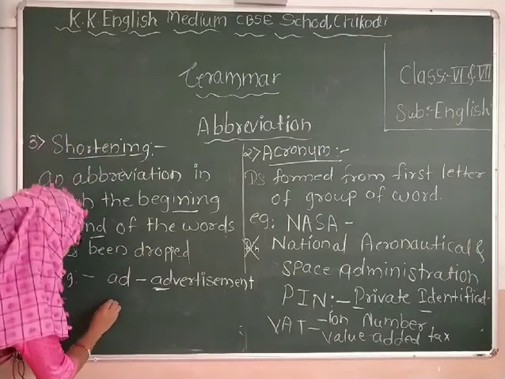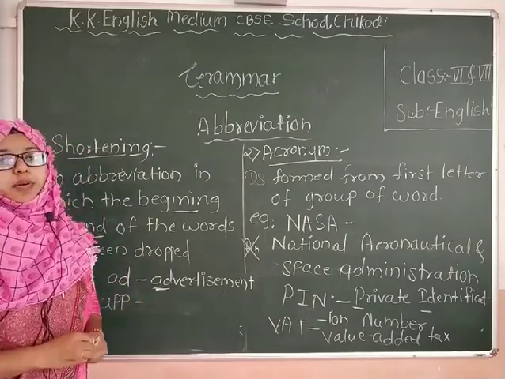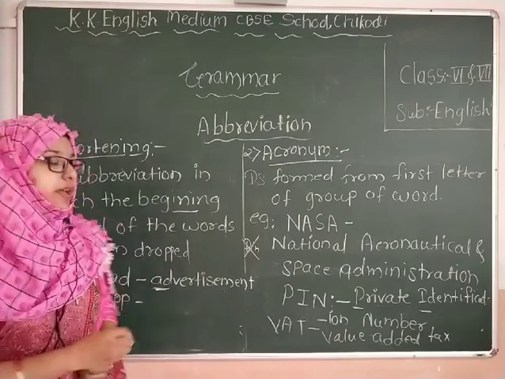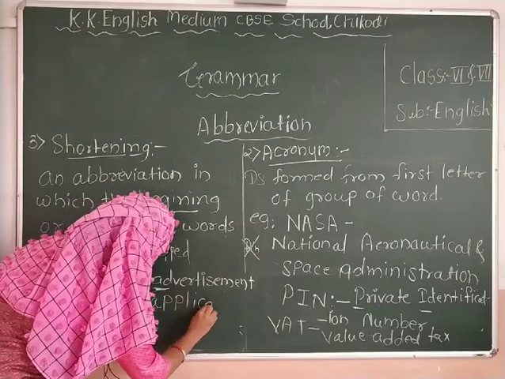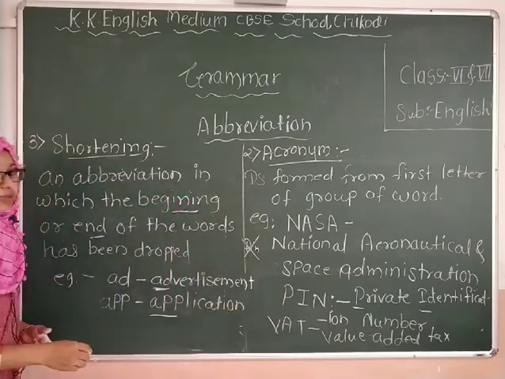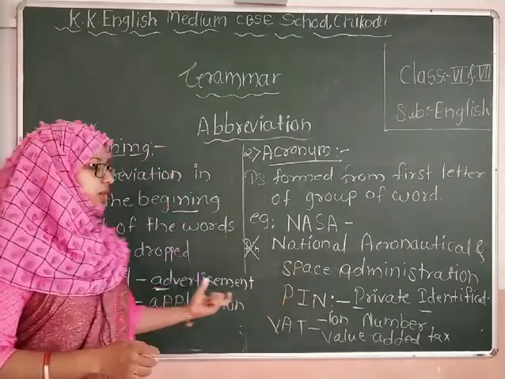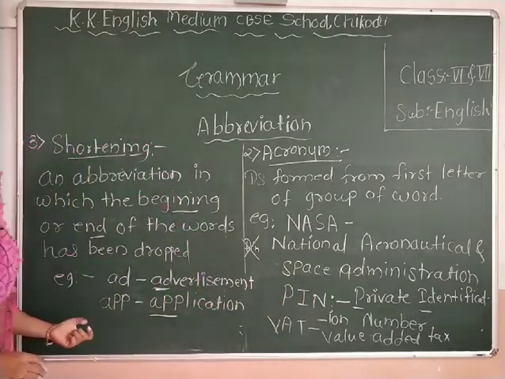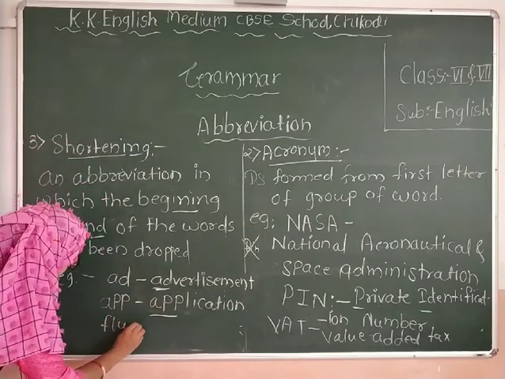One more example: app. Now we are using different apps. What is the full form of app? Application. So what did we do here? We dropped the last letters from the full word. One more example: flu.